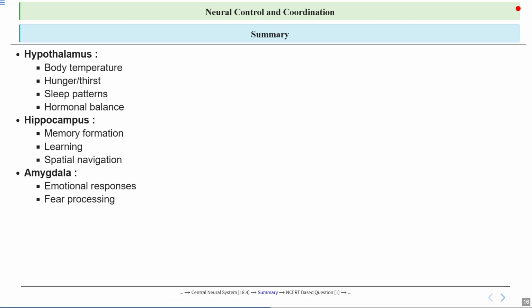It plays a key role in fear processing. So, when you sense danger, like seeing a snake, the amygdala triggers a quick reaction to help keep you safe. This is your body's way of preparing to fight or run away from any kind of threat. Finally, the amygdala helps with decision making, especially when emotions are involved. For example, if you feel nervous before making a big choice, that's your amygdala warning you. So it helps you consider how you feel about different options.